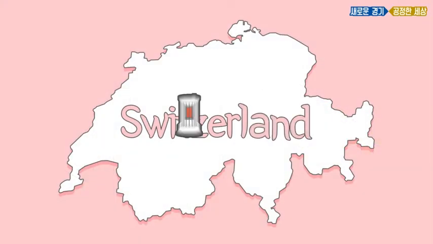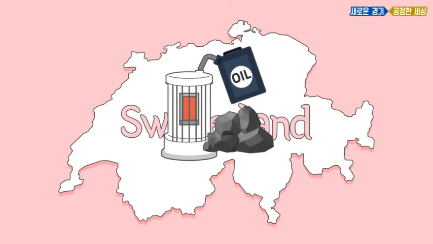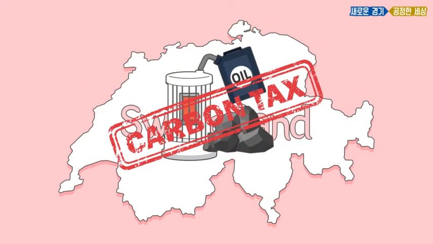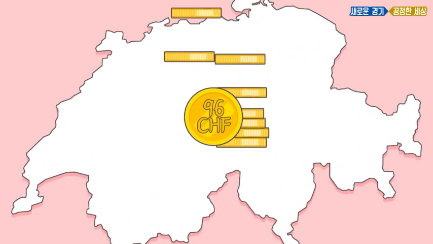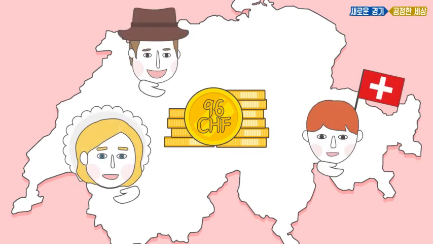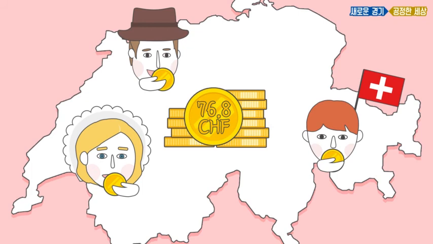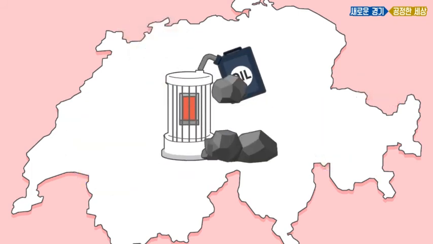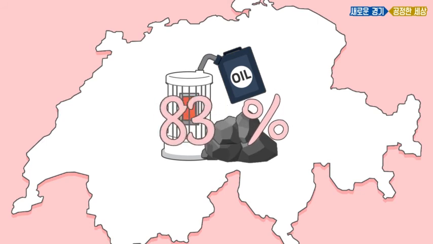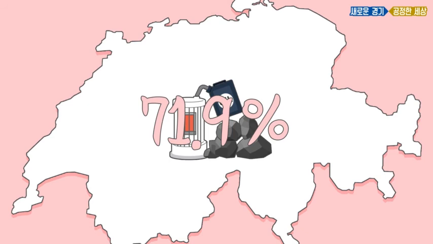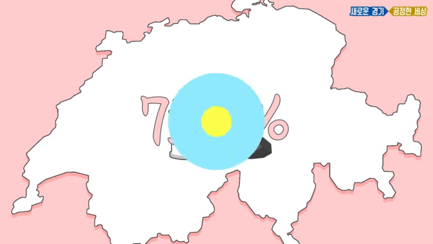Switzerland began imposing carbon tax on fossil fuel used for heating since 2008. CHF 96 is imposed on 1 ton of CO2. Money collected this way is paid as an annual dividend of CHF 76.8 to every individual who has lived in Switzerland for 3 or more months. As a result, between 1990 and 2018, the use of fossil fuel for heating decreased to 71.9%.